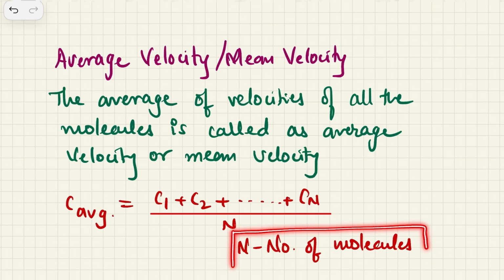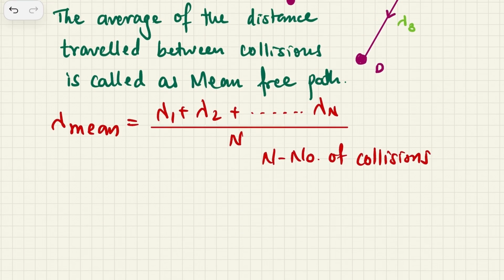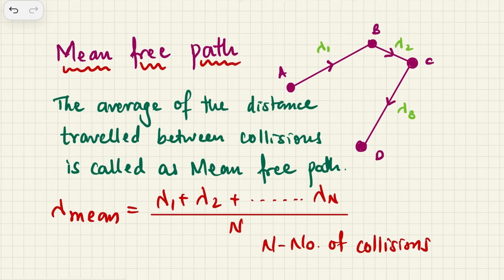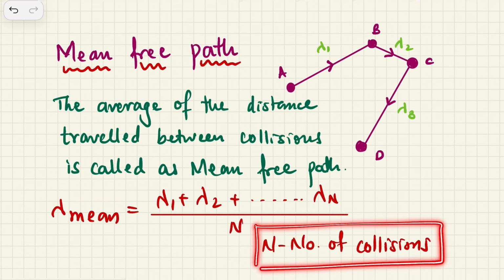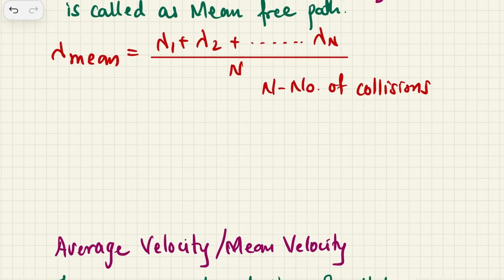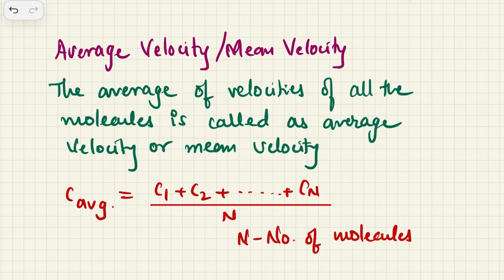So average velocity is nothing but the sum of all the velocities of molecules divided by the number of molecules. This is what I was trying to highlight: this n is the number of molecules. However, when we were doing mean free path, n was the number of collisions, and this is the number of molecules. So C1 is the velocity of the first molecule, C2 is the velocity of the second molecule, and Cn is the velocity of the nth molecule. So you just add them up and divide by the number of molecules.